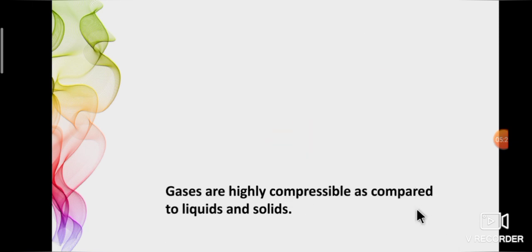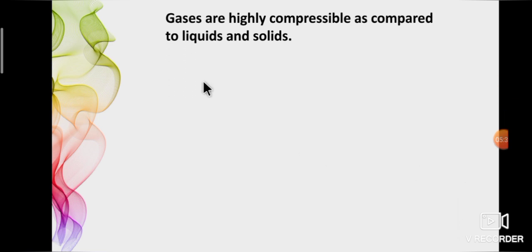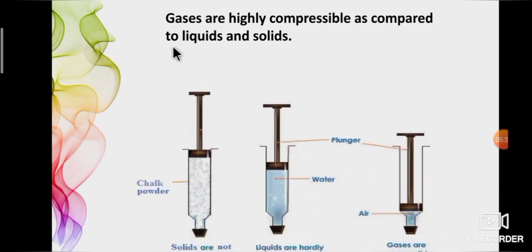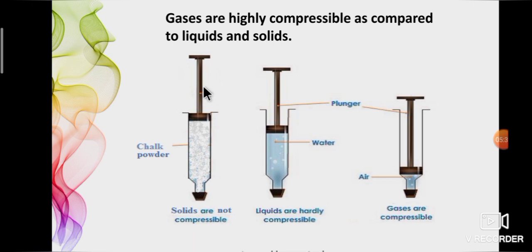Like that, shall we see one more example? Let's take 3 identical syringes, each filled with chalk powder, water and air. Close the syringe nozzle tightly with a cork. Now try to press the syringe with the plunger. Here plunger means a device used for plunging, that is, a thrusting movement.